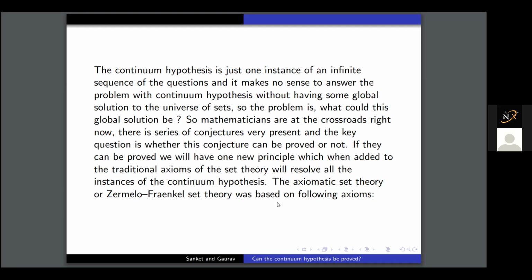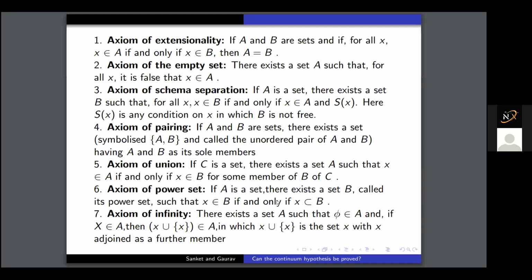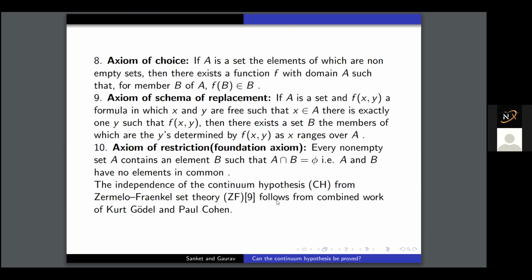There is a series of concepts very present, as I told you, the axiomatic set theory. To prove the continuum hypothesis, some scientists suggest that we need to add some axioms on which our set theory is based. Those axioms are like the axiom of extensionality. So these are the axioms on which our set theory is based. But to prove that the continuum hypothesis is true, we need to add some axioms to this set theory. Our whole set theory is based on these axioms, and it's working fine.